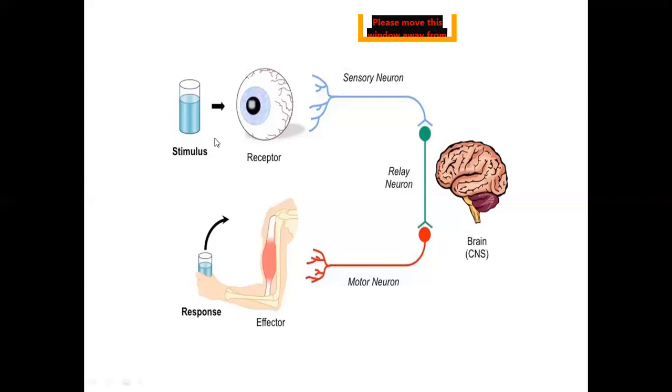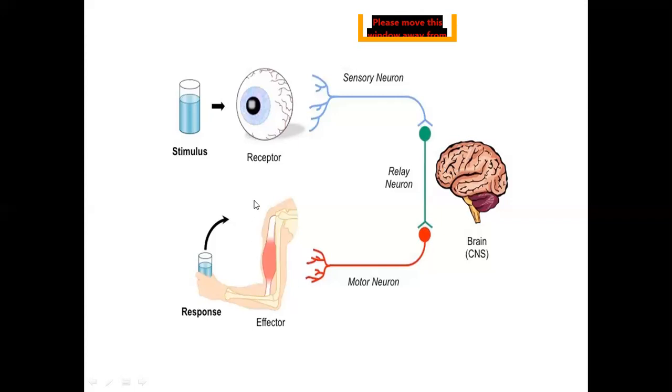It's the process when your receptors pick up the stimulus and send it to the CNS, brain or spinal cord, then to the effectors.